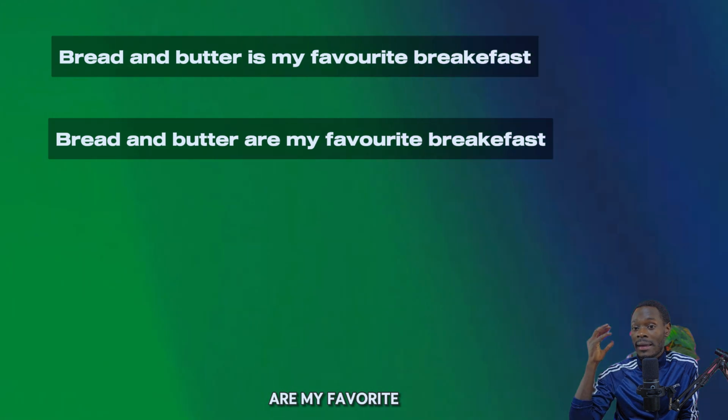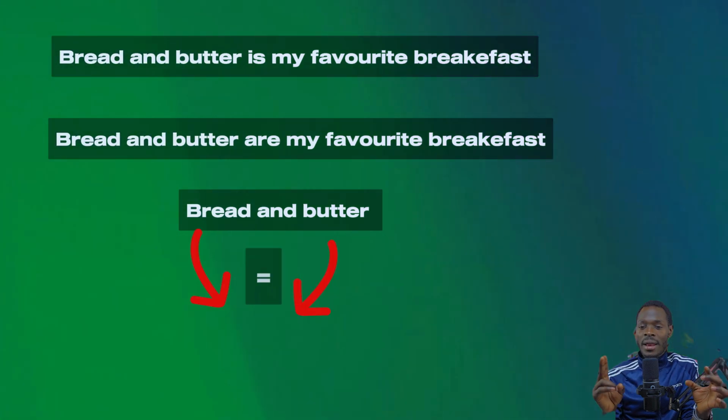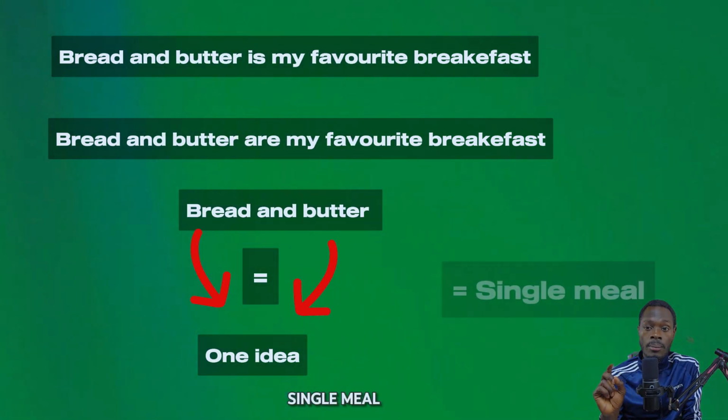At the end of this video, you will know why, if I say bread and butter is my favorite breakfast, you might be expecting to hear butter and bread are my favorite breakfast. But here we have 2 nouns connected by and. You might be thinking we have 2 things, but actually these 2 things are referring to one idea, which is what? A single meal. That is our breakfast. So at the end of this video, you will understand why when we say bread and butter is my favorite breakfast, we use is instead of are.